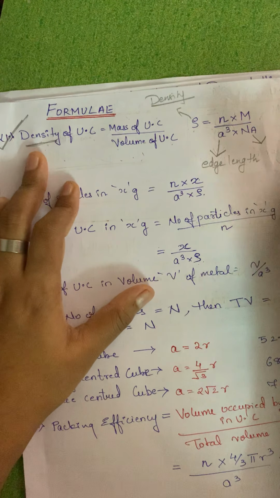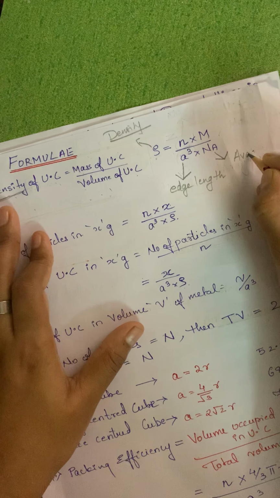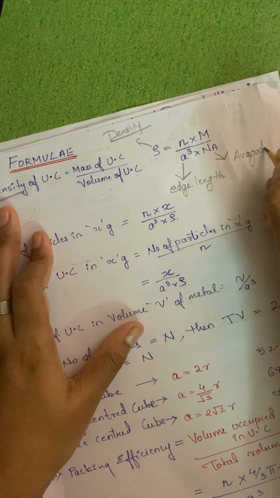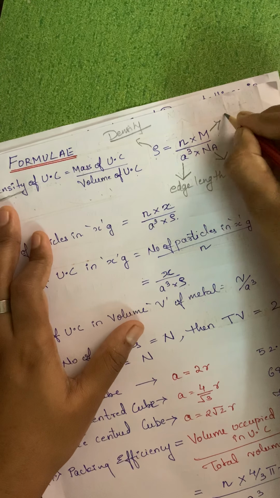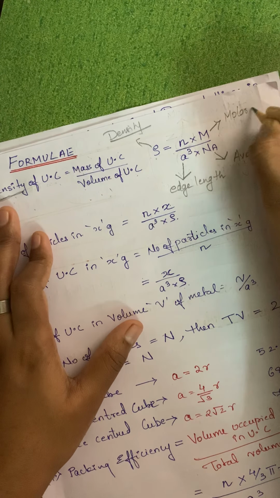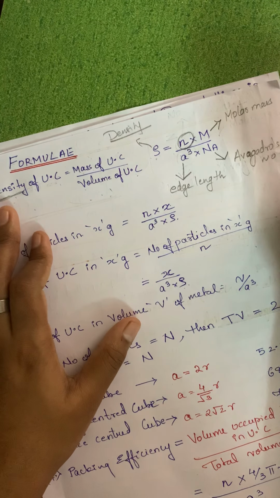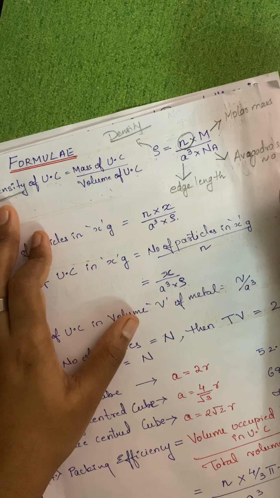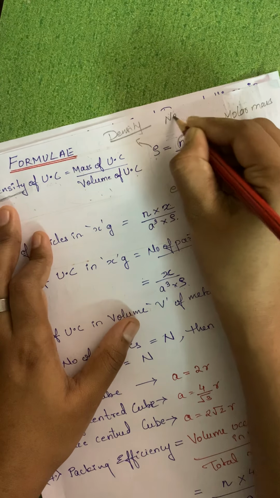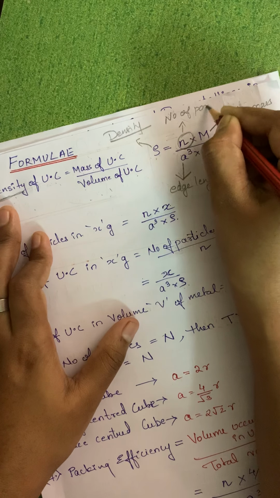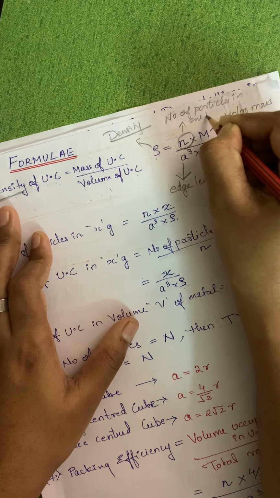You know it, that is nothing but Avogadro's number. M is the molar mass. And small n, please understand, this is not the number of moles, but in this chapter it is referred to as the number of particles in one unit cell.